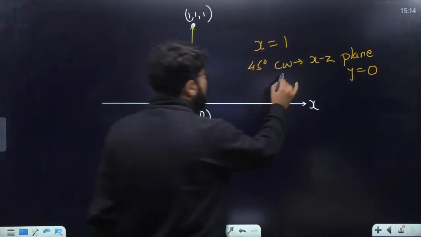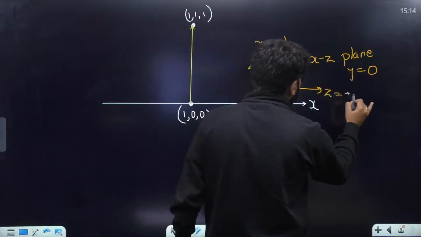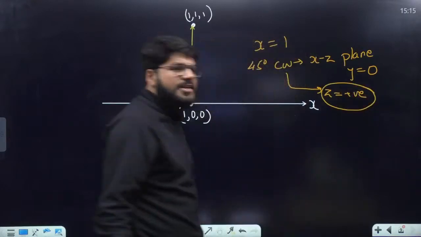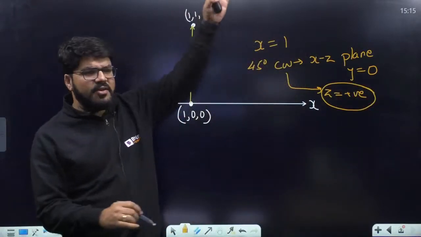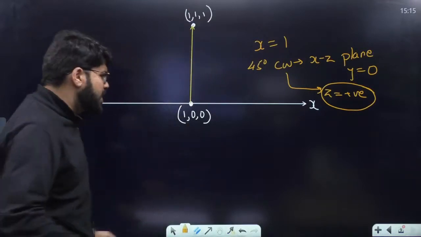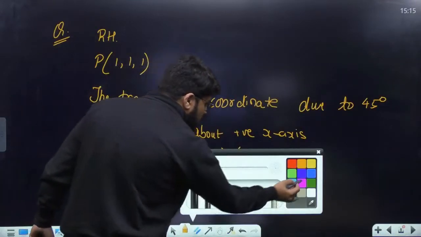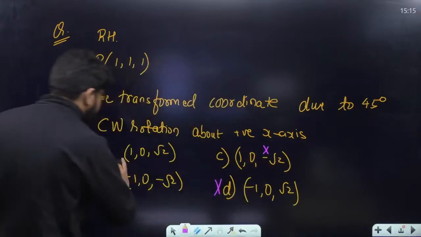Now because I am rotating clockwise, z has to be positive. Z has to be positive because clockwise you are going to come towards the positive z. So how can z be negative? This is wrong. This point is wrong. So the correct answer is A.